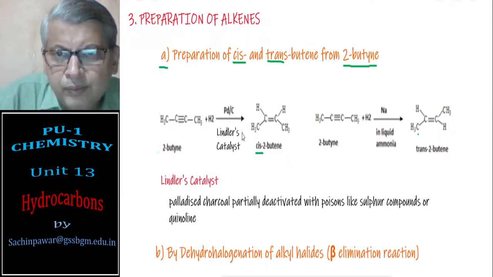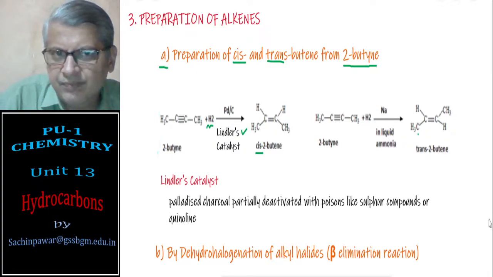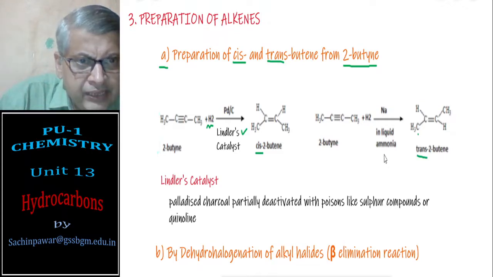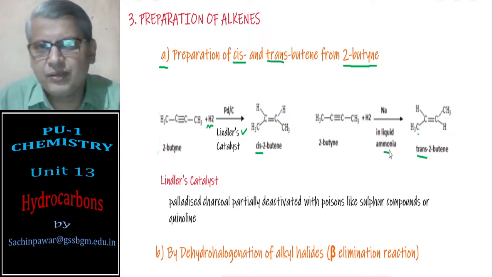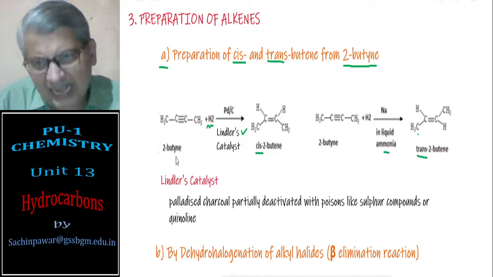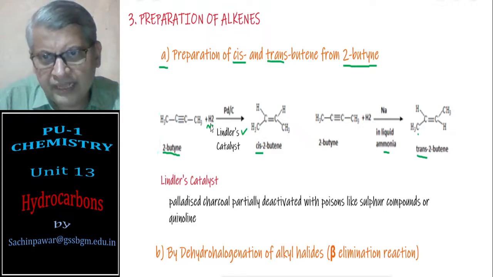But to get cis-butene, I have to adopt Lindlar's catalyst, reacting with hydrogen gas. Whereas for trans-butene, you require sodium in liquid ammonia. So if you want cis-butene, you take the corresponding alkyne, that is 2-butyne, and react it with hydrogen gas in the presence of Lindlar's catalyst.